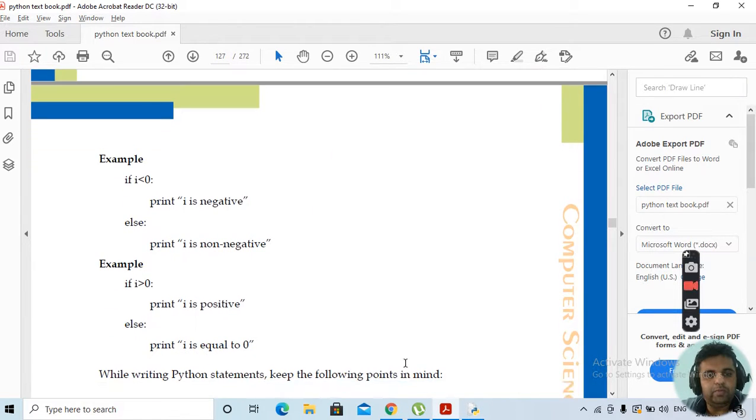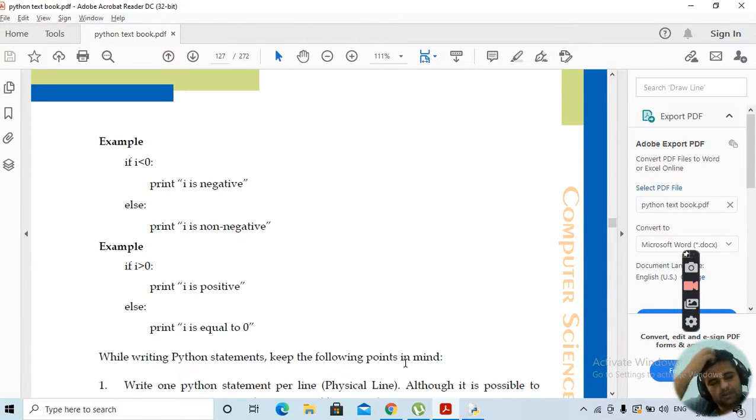Now compound statements are there, if and else statements are there, we can also go for that. An example of this is given over here. The if statement, we'll be covering in the next lecture, the various control structures used in Python. Now if i is less than 0, what is the syntax of this statement? If i is less than 0, then we are supposed to put a colon after that.